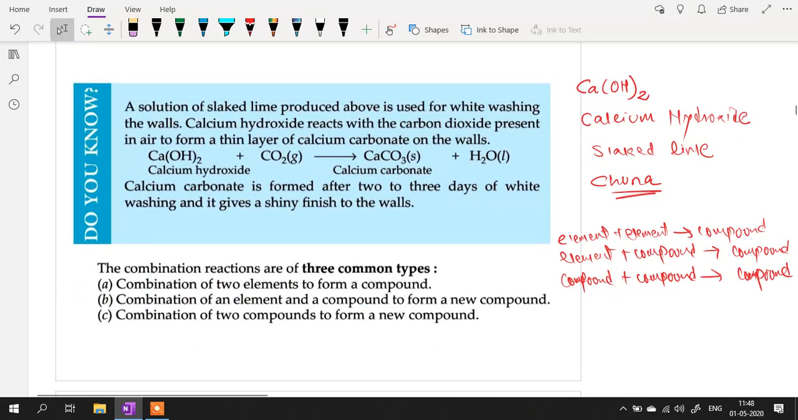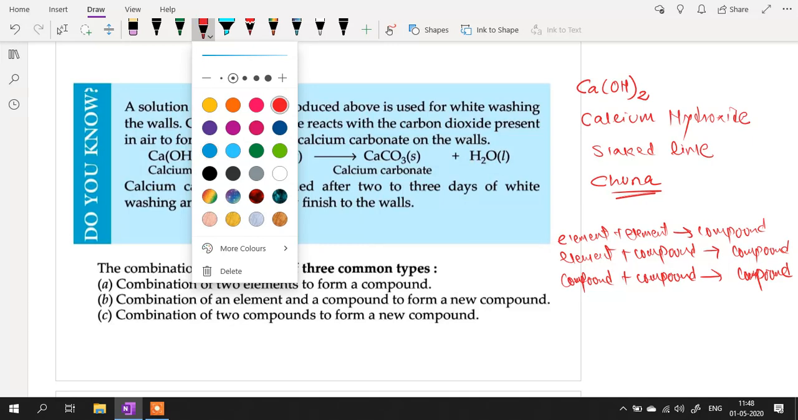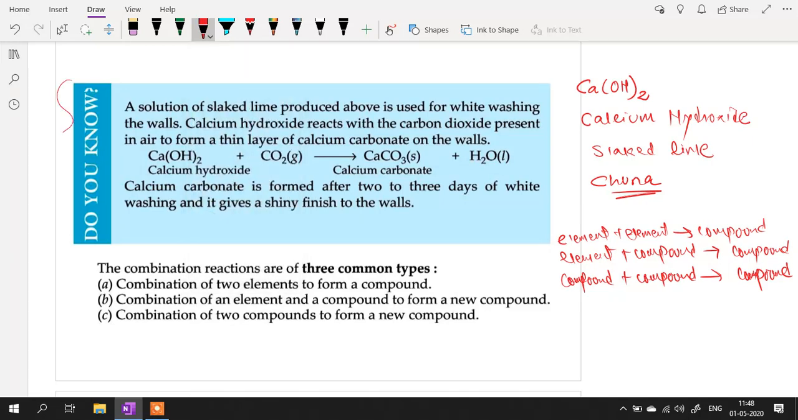Now, as I told you, there are three common types of combination reaction: element plus element, element plus compound, or compound plus compound. All will give you a compound. See, there is one more important piece of information given over here. A solution of slaked lime produced above is used for whitewashing the walls.